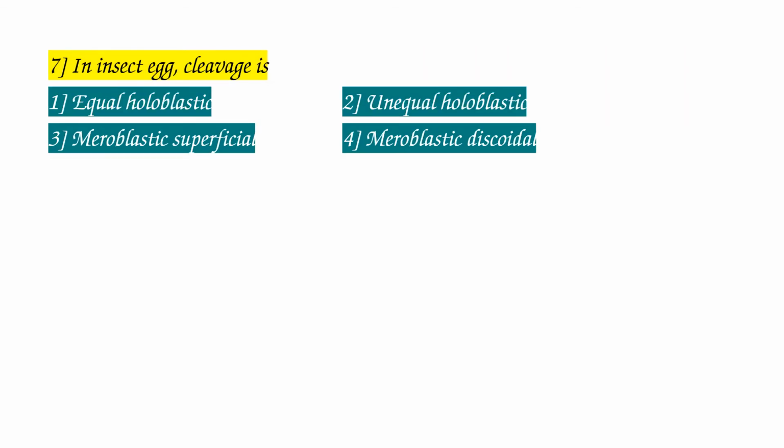Question number 7. In insect egg, cleavage is. So already we know that cleavage occurs after fertilization. The zygote is formed, and the zygote undergoes cleavage. These cleavages are of different types. Here holoblastic and meroblastic cleavages are mentioned in the options.